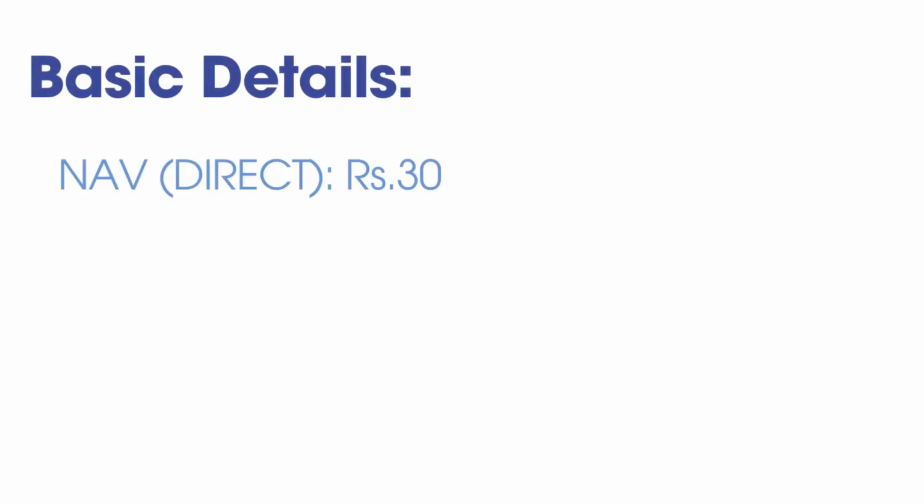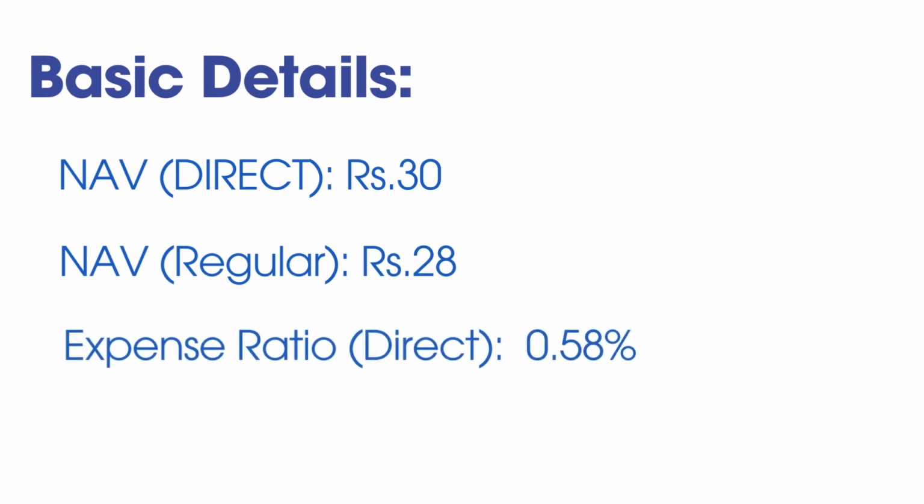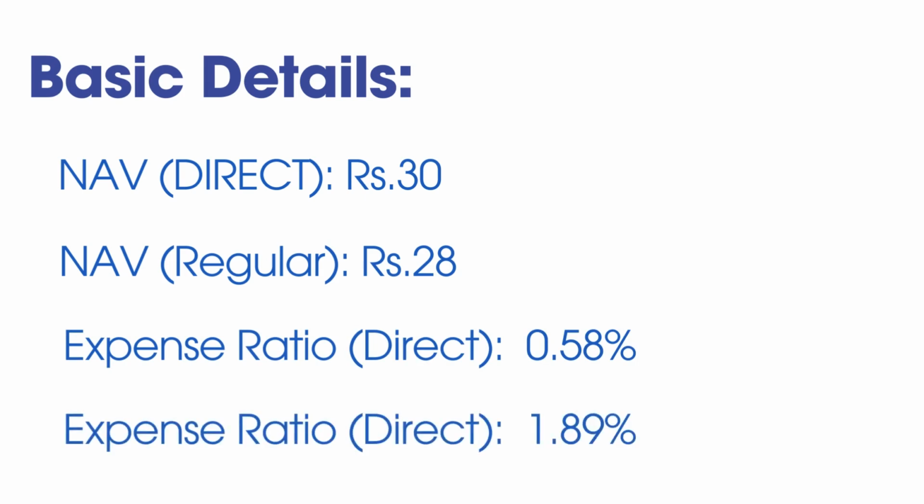Coming to the basic details of the fund, the current NAV of the fund in direct mode is 30 rupees and in regular mode, the NAV is 28 rupees. Coming to the expense ratio, in direct mode, the expense ratio is 0.58% per annum. And in regular mode, the expense ratio is a little higher at 1.89%.